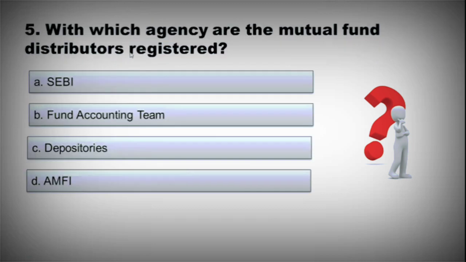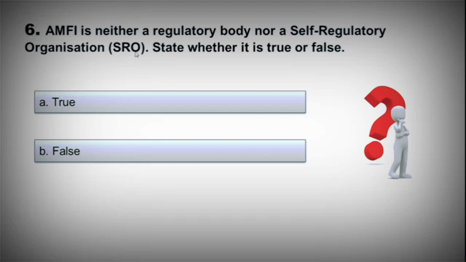With which agency are the mutual fund distributors registered? A. SEBI. B. Fund accounting team. C. Depositories. D. AMFI. Correct option is D. AMFI. AMFI is neither a regulatory body nor a self-regulatory organization. State whether it is true or false. So the correct option is A. True.